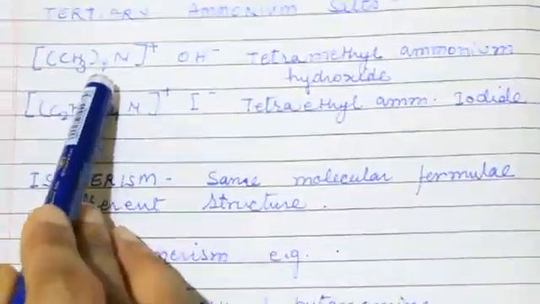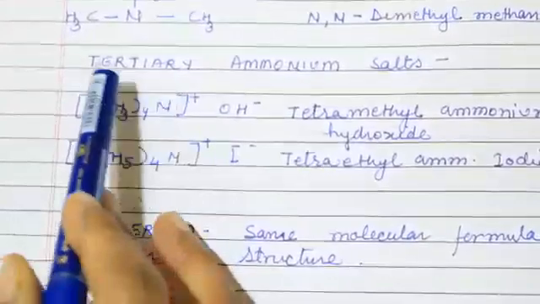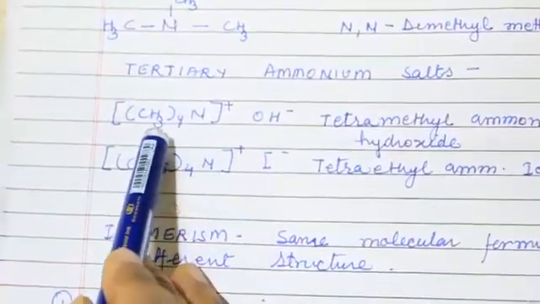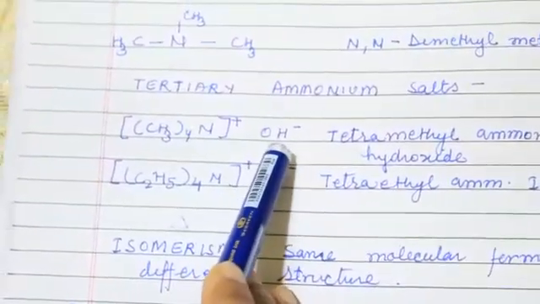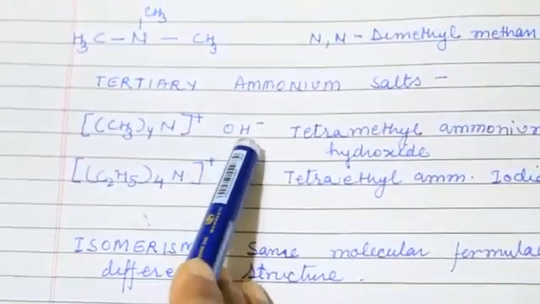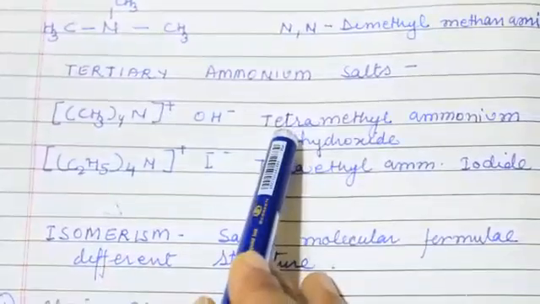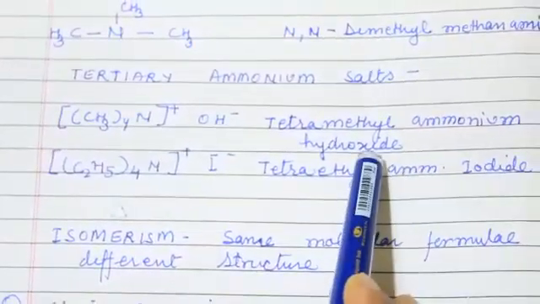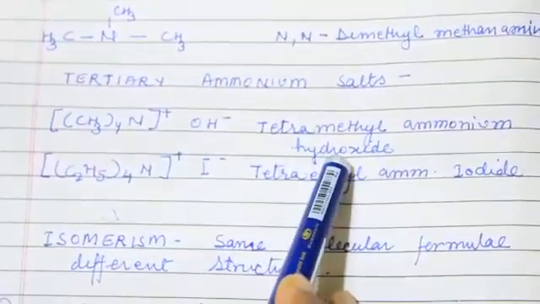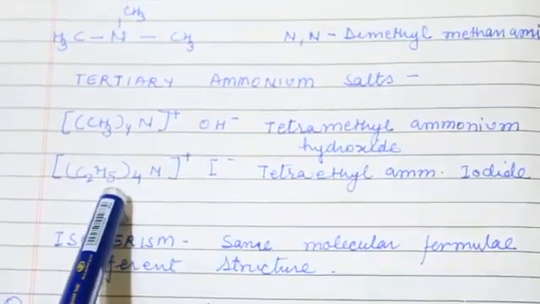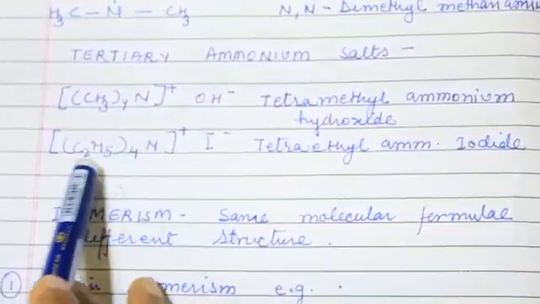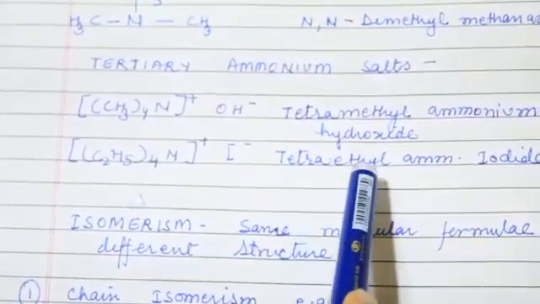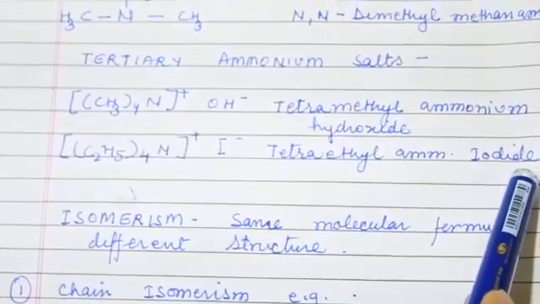Come to the quaternary ammonium salt, where there are 4 alkyl groups. So when the alkyl groups are 4 in number, one ion loses its identity and its name is tetramethyl ammonium hydroxide, because of the hydroxide. In the same way, here it is ethyl, so we name this molecule tetraethyl ammonium iodide.